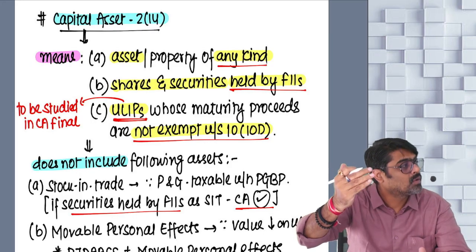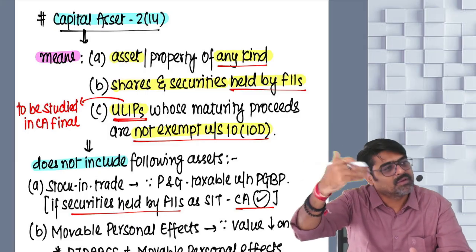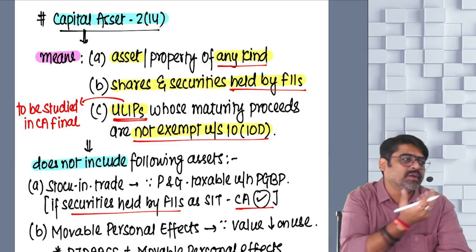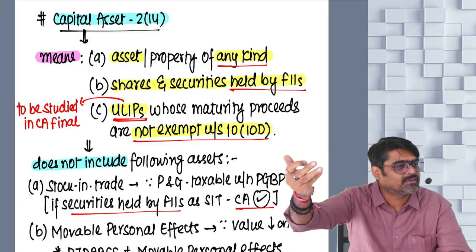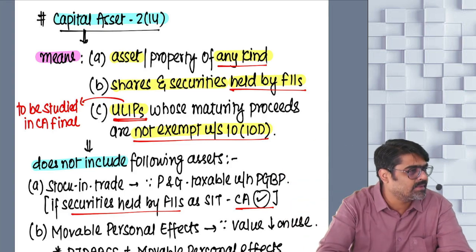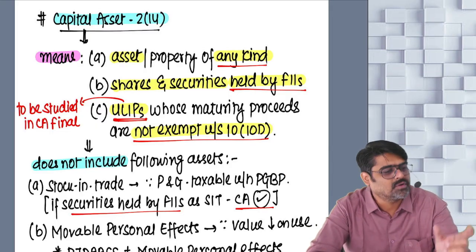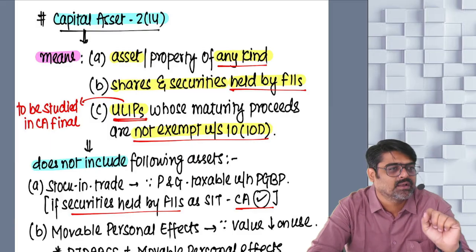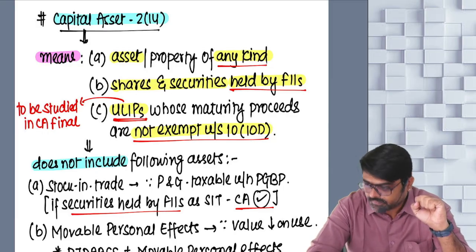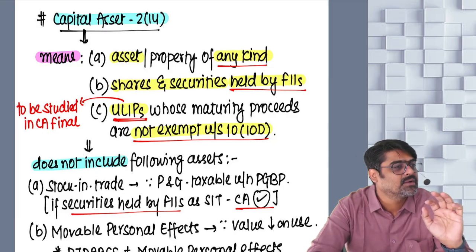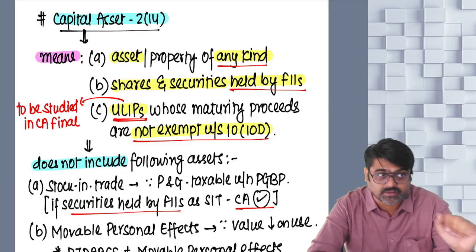Shares value will go up and investment in the shares will go up. You'll sell, you'll get profits. That will be your capital gain. And just like that, if you sell the units for a higher price as compared to the price at which you have acquired them, profit will arise. That profit will be your capital gains. So units usually you sell and the gain arising on sale of the units is taxable as your capital gain. Units, only plain units.